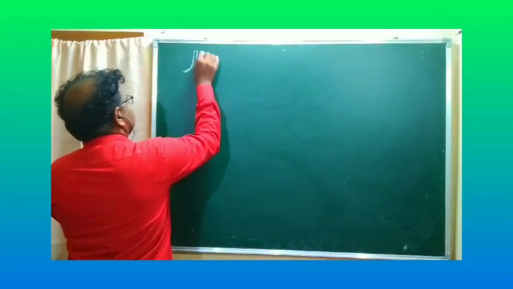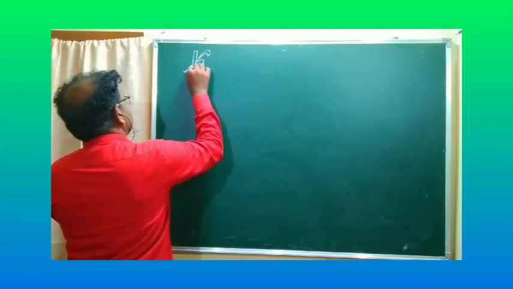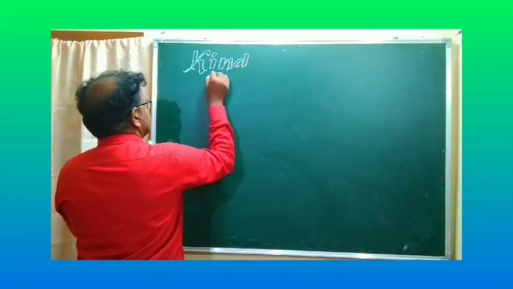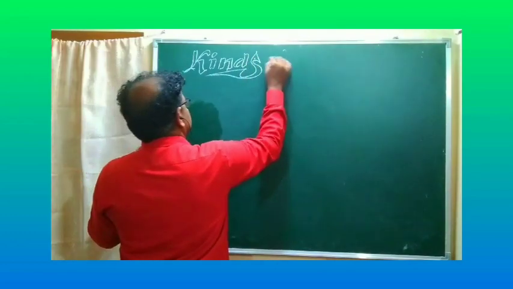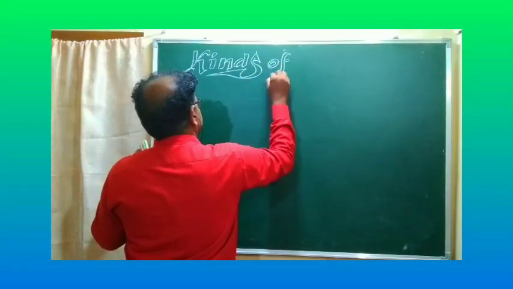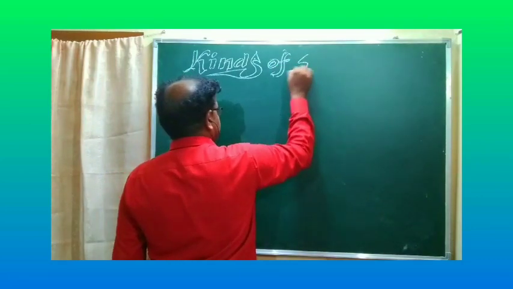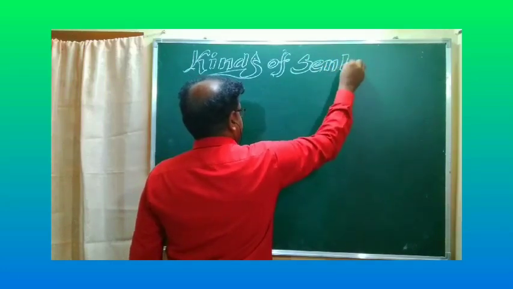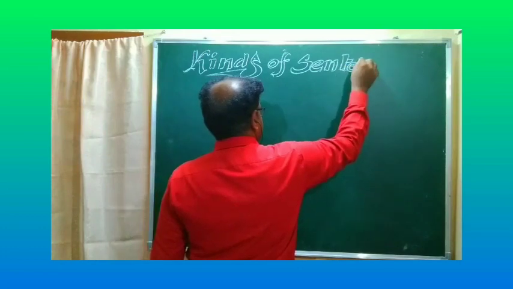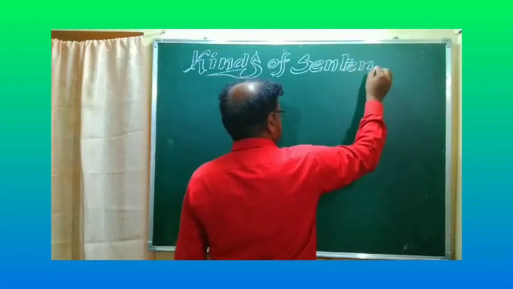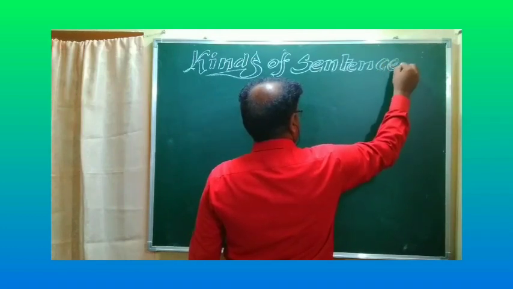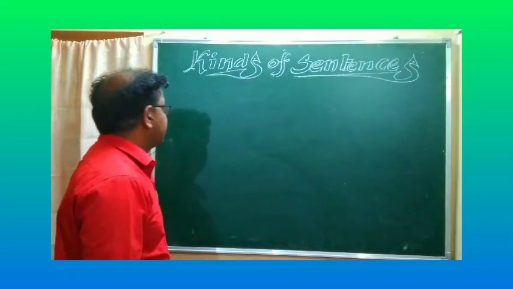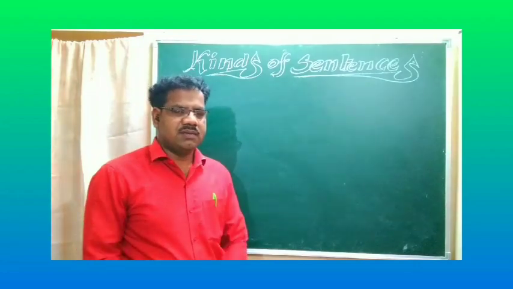Kinds of sentences. See, dear students, we may divide kinds of sentences into four types.